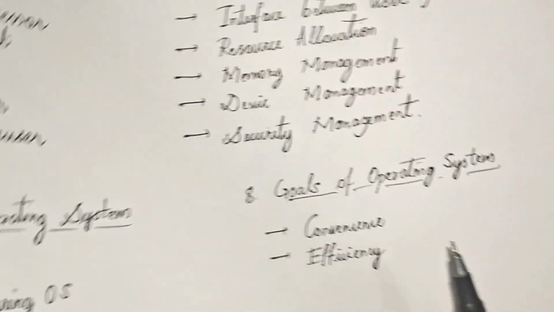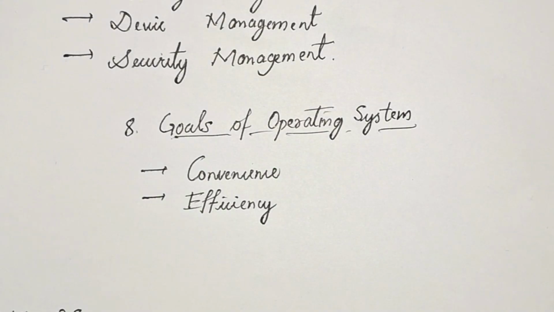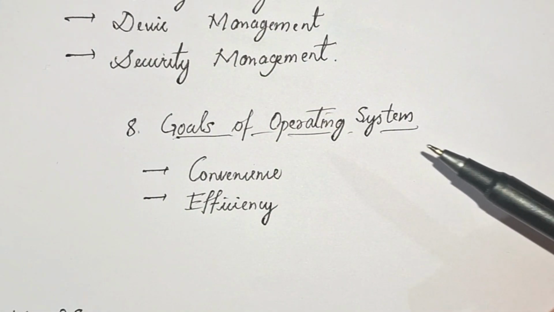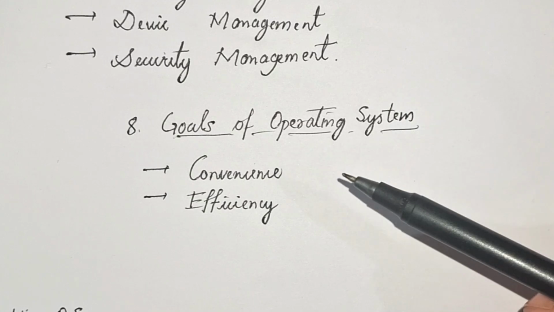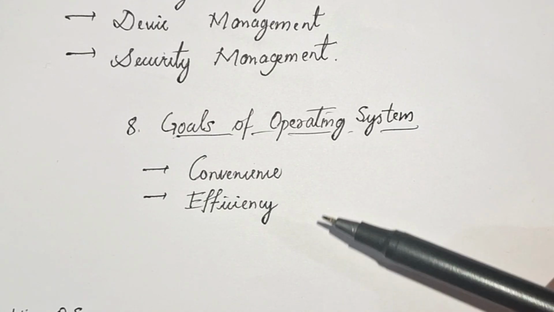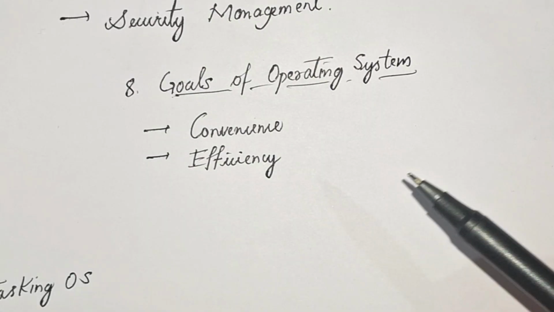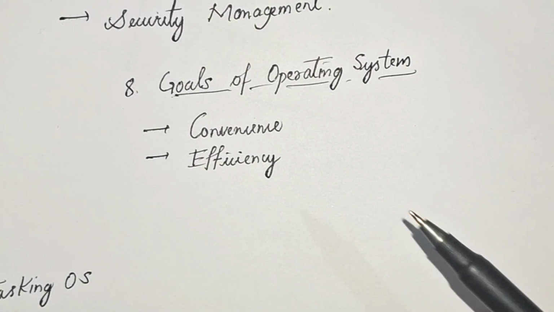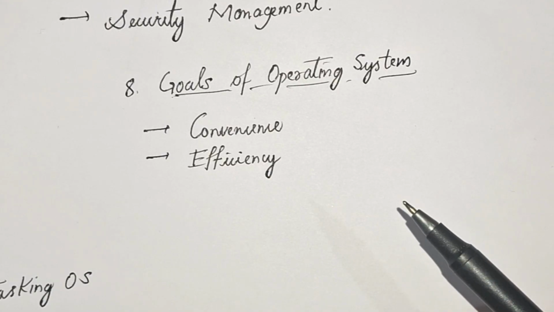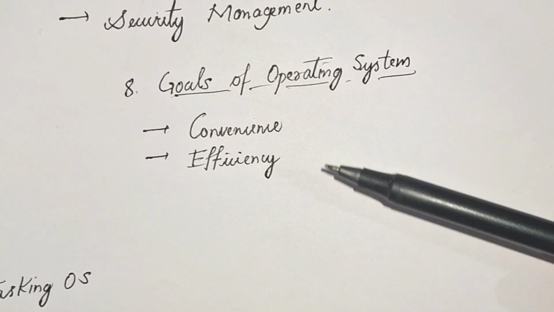And the last one is goals of operating system. So what do you mean by convenience? One major goal is to make the computer easy to use. Users should be able to perform tasks without understanding complex hardware operations. The operating system simplifies the interaction between user and machine. Another important goal is efficient use of system resources. Proper management of CPU, memory, and devices ensures better speed and performance. Maximum output is achieved using available hardware resources.